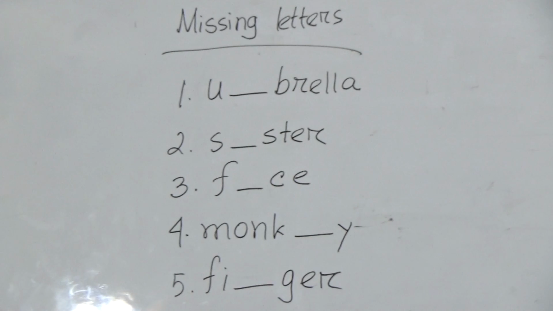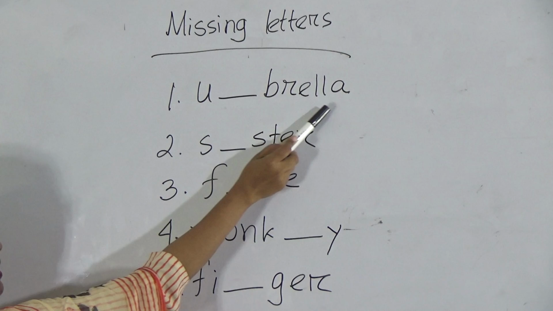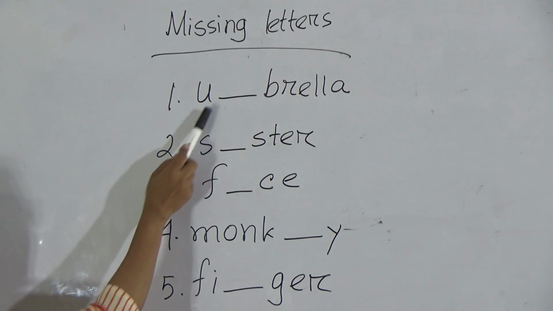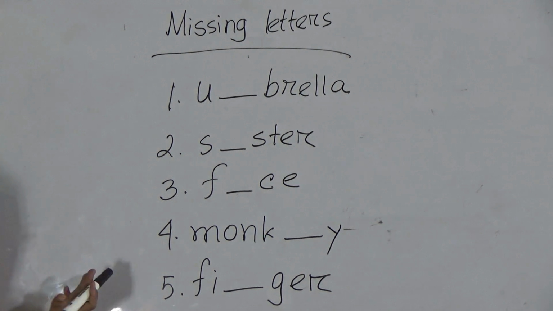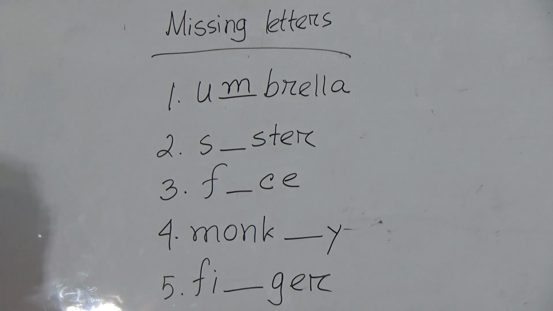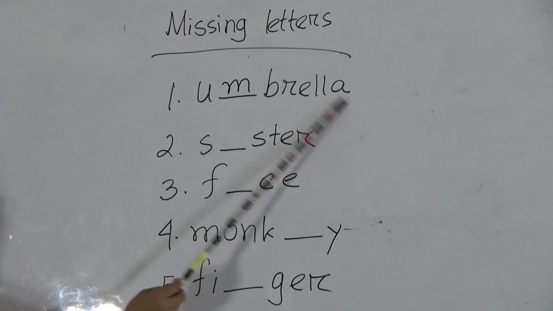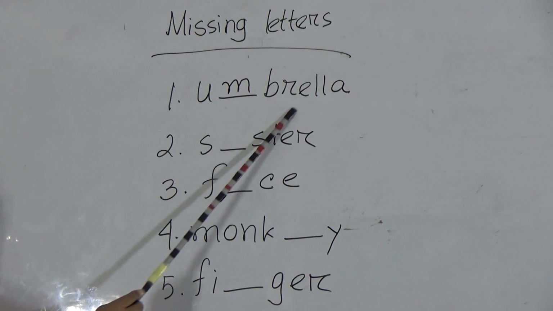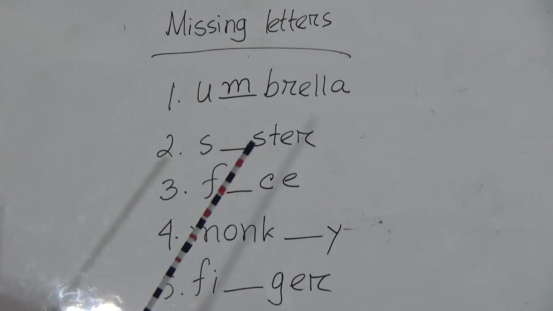This is missing letters. Number 1, U dash B-R-E-L-L-A. Here one letter is missing. So to make the word meaningful, we have to write here M. U-M-B-R-E-L-L-A, umbrella.